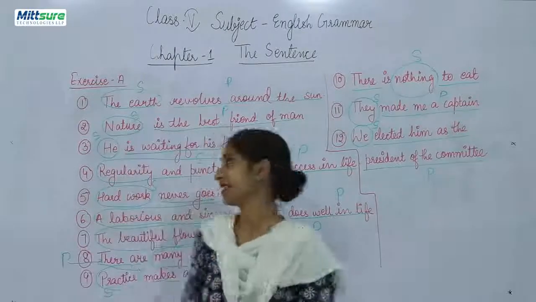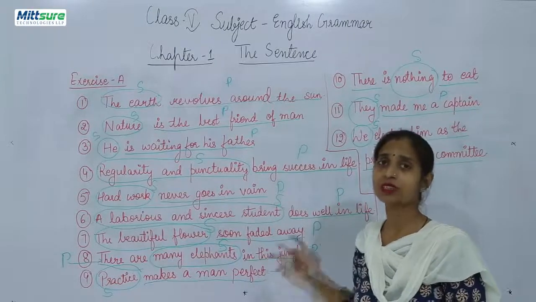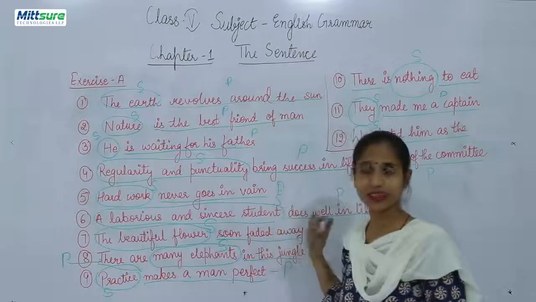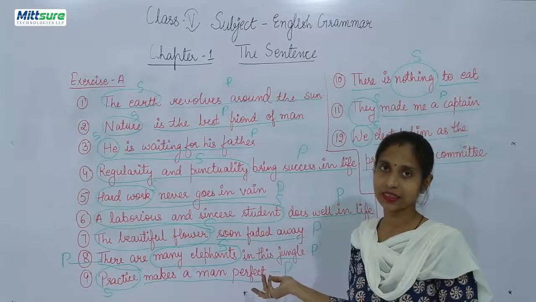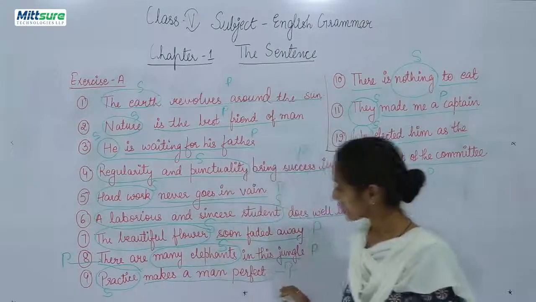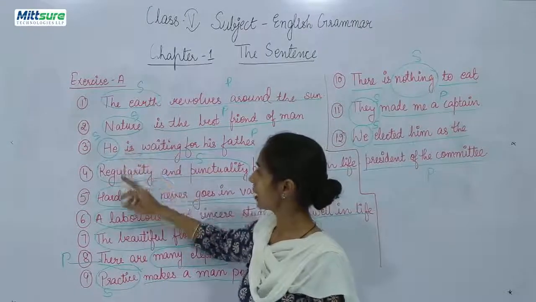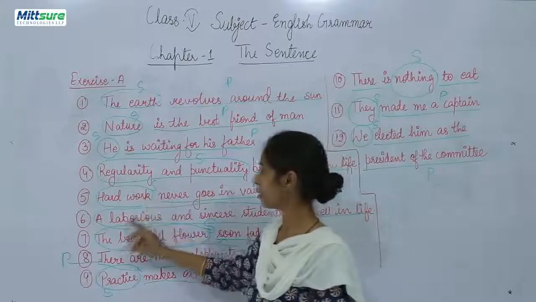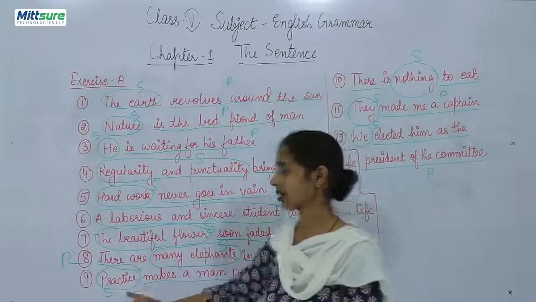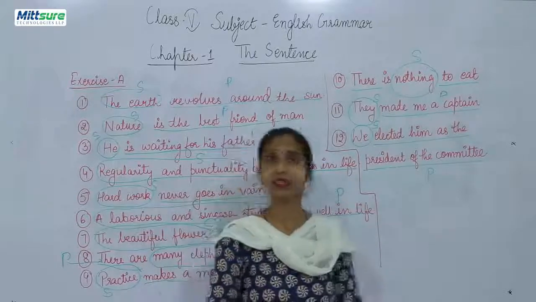I hope exercise A is very clear to you. You just have to ask the question who or what to make out what is the subject, and the rest of the part other than the subject will be the predicate. Now let's revise again what the subjects were: earth, nature, he, regularity and punctuality, hard work, a laborious and sincere student, the beautiful flower, many elephants, practice, nothing, they and we were the subjects in these statements.